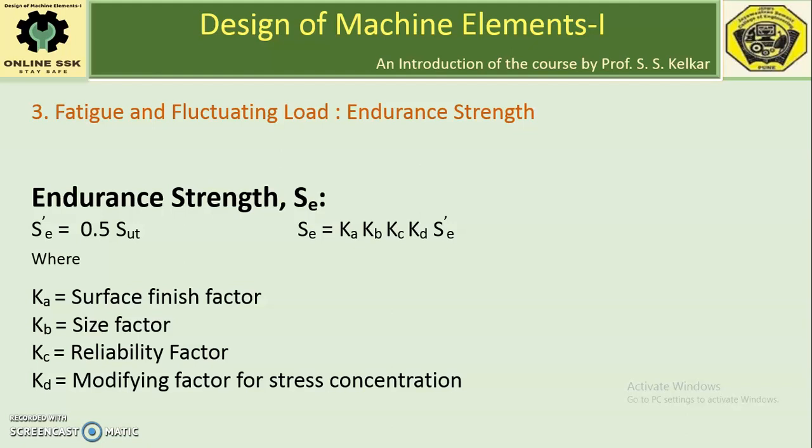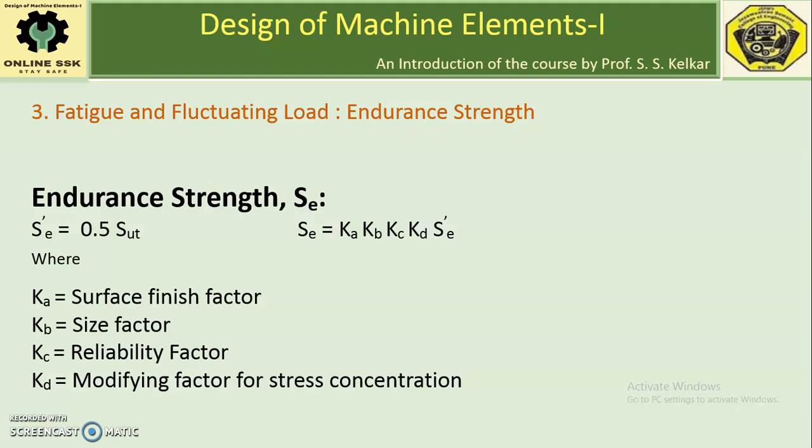Here the different modifying factors Ka, Kb, Kc, Kd, etc. signify the modification required for practical purposes. What does this mean? In the rotating beam testing machine, the standard specimen has a standard surface finish, but in reality, the machine part may not have that standard surface finish.